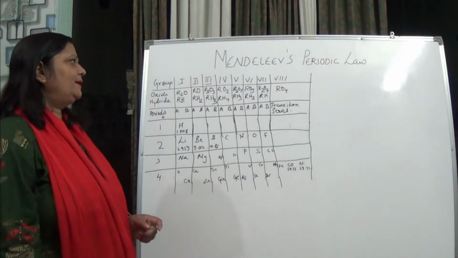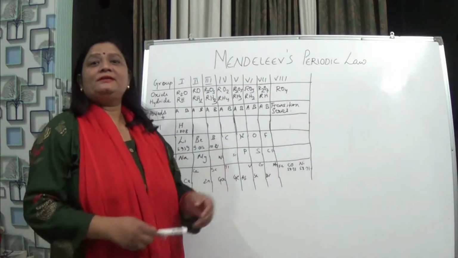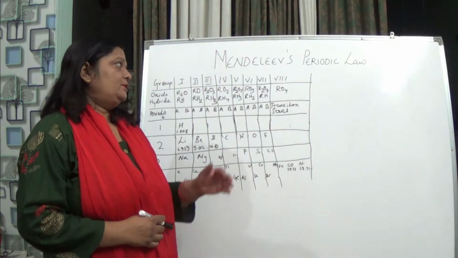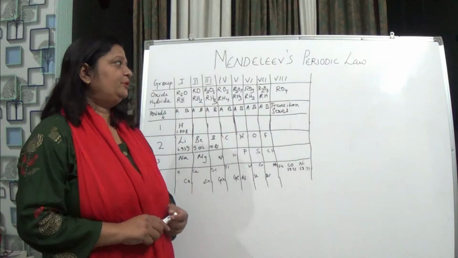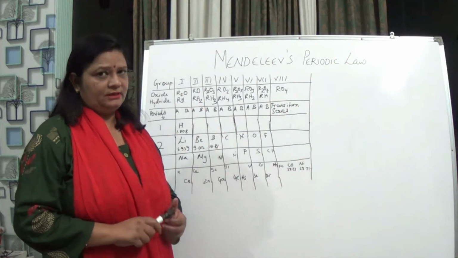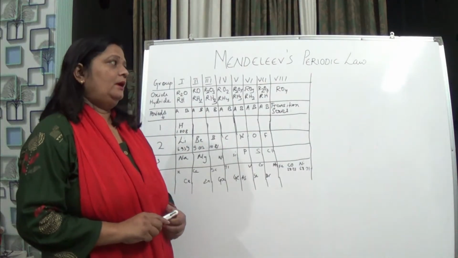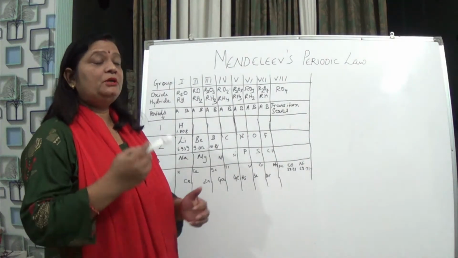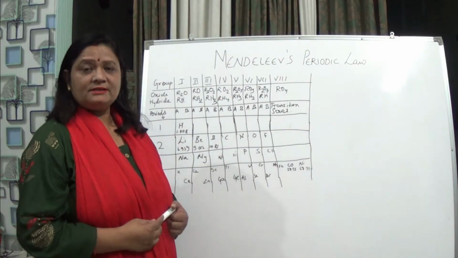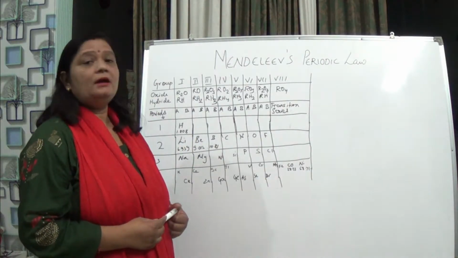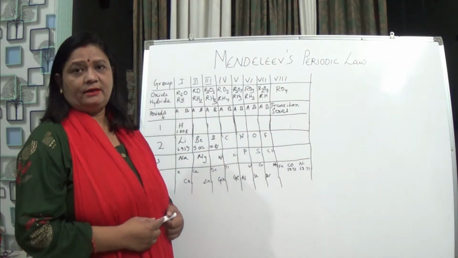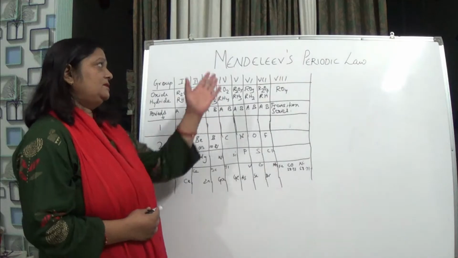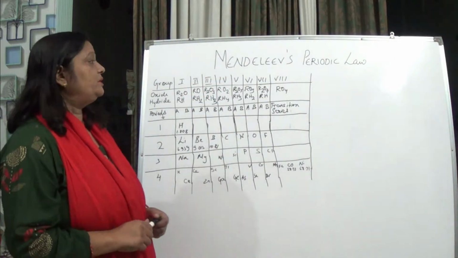Hello students, we are going to study Mendeleev's periodic law, basically Mendeleev's periodic table. Till Newlands, the elements were arranged according to increasing atomic masses only, but he could only explain till calcium. Yes, the properties were repeated, but after that he couldn't say anything. Afterwards, Mendeleev studied these elements and how they could be arranged.